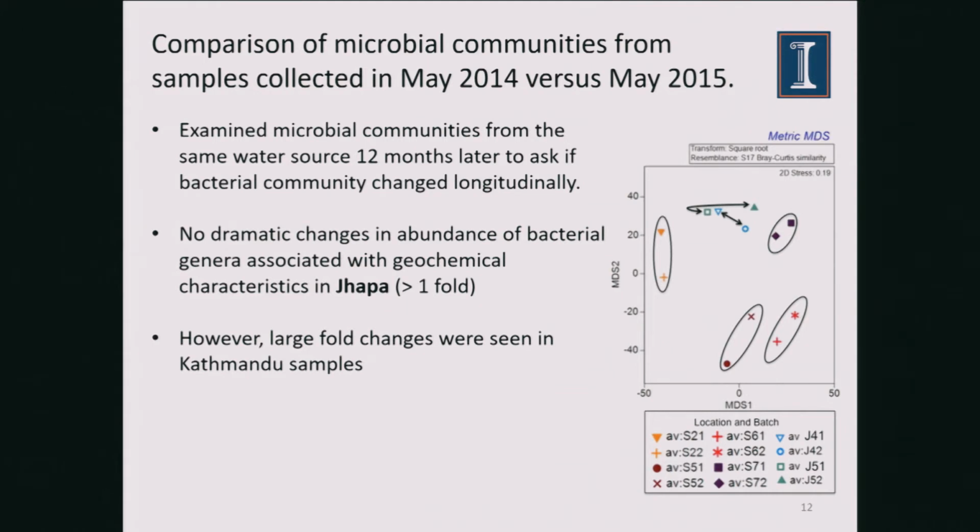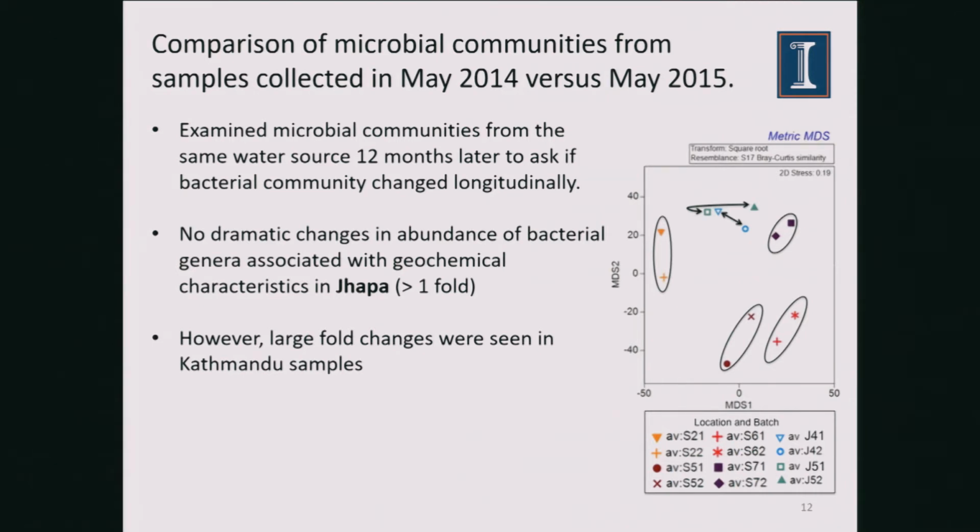Just keep in mind that the earthquake happened in April 2015, so we're trying to compare the microbial communities before and after the earthquake. So when we did that, again, the S samples are the Kathmandu samples and the J samples are the Chapa samples. Like I mentioned earlier, if the samples are further away from each other, it means that the community has changed drastically. If the samples are closer to each other, it means the sub-community has not changed that much.